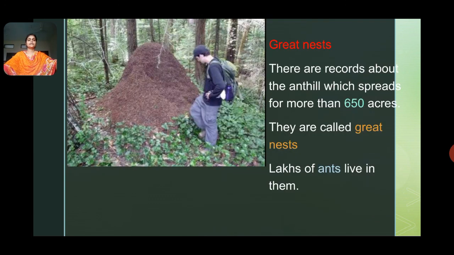Next, great nests. There are records of an ant hill which spreads for more than 650 acres. Generally we saw that ant hills are very small. But the great nest is where the ant hill is made across more than 650 acres. So it is that huge. They are called great nests. Lakhs of ants live in them.